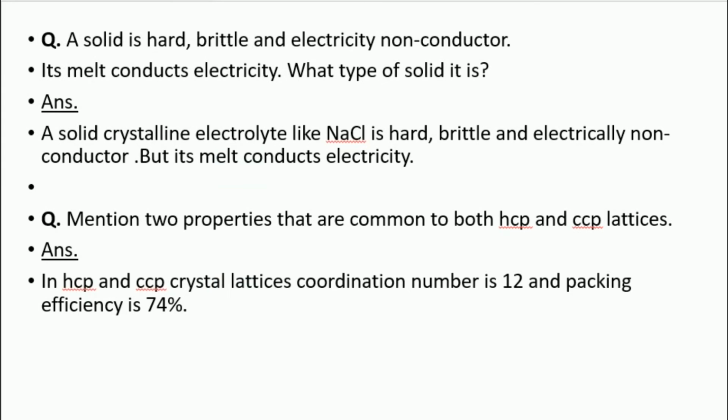Next is seventh one, a solid is hard, brittle and an electrical non-conductor. It melts and conducts electricity. What type of solid is it? The answer is, a solid crystalline electrolyte like NaCl is hard, brittle and an electrical non-conductor, but its melt conducts electricity.